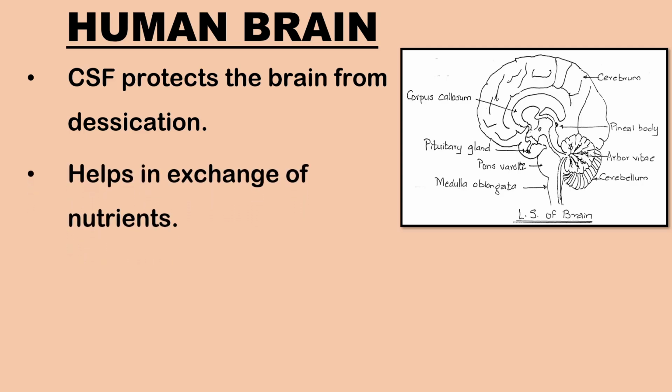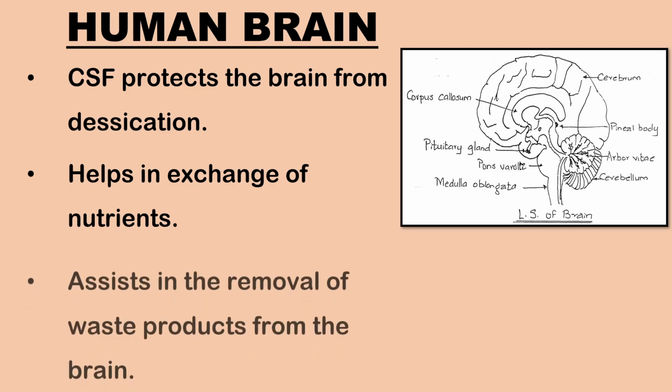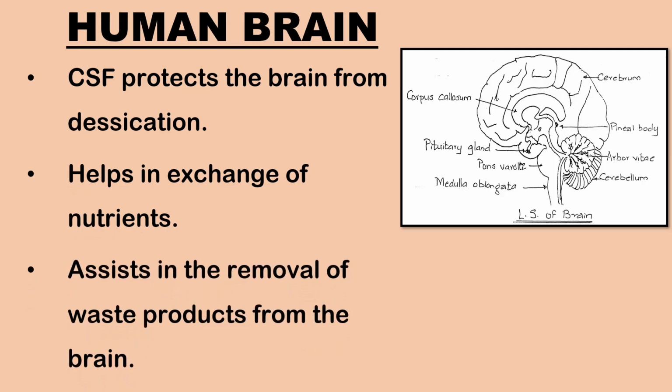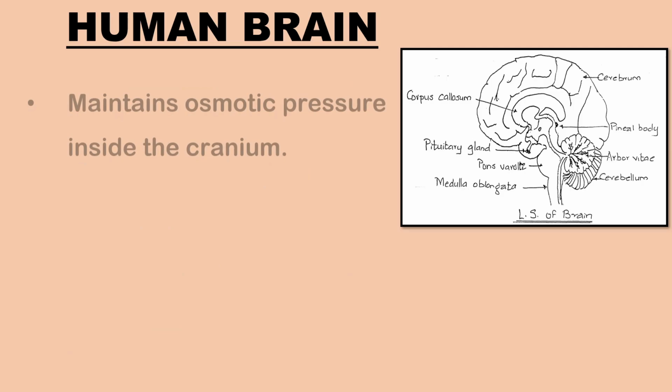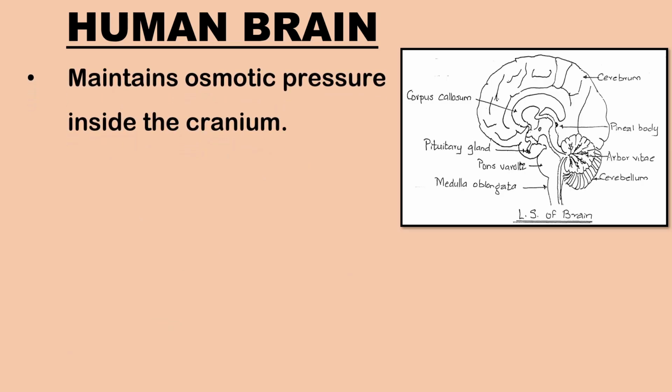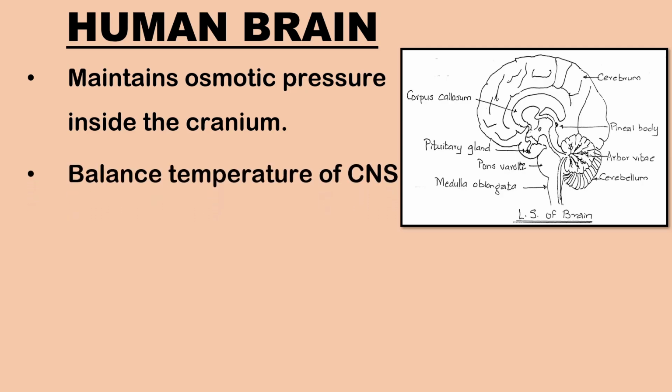It helps in exchange of nutrients. It assists in the removal of waste products from the brain. Biochemical constituents and electrolytes present in the cerebrospinal fluid maintain the osmotic pressure inside the cranium. Cerebrospinal fluid balances the temperature of the central nervous system.